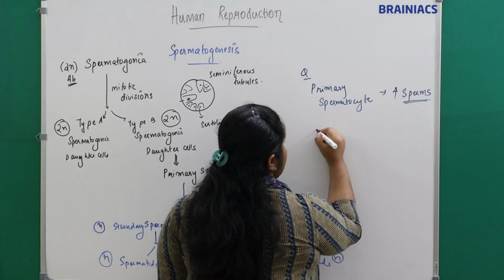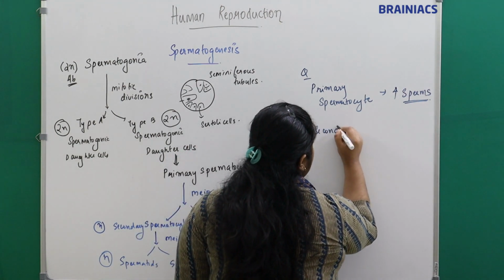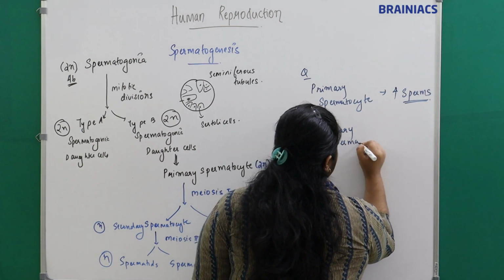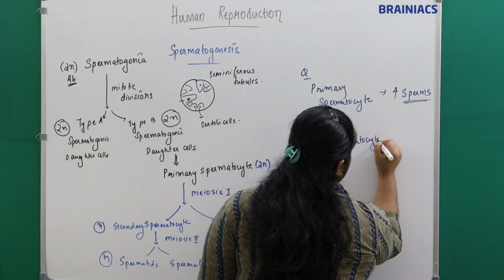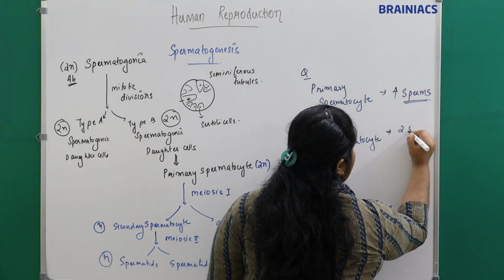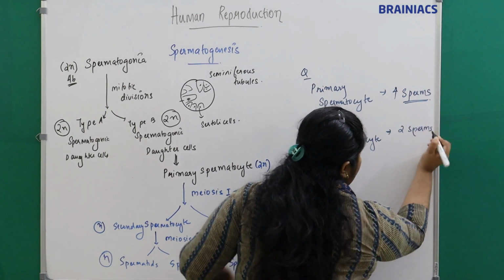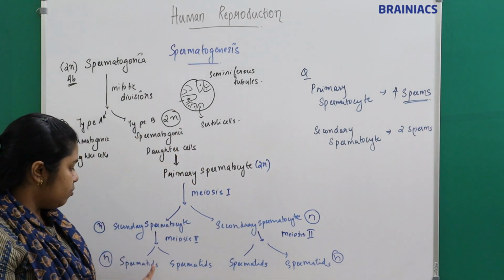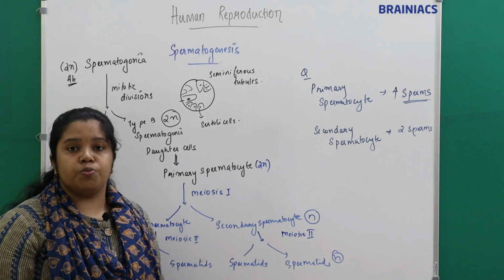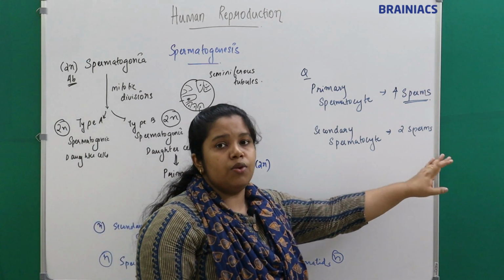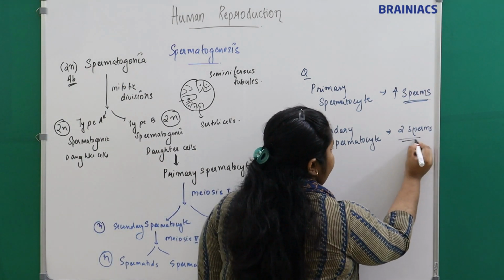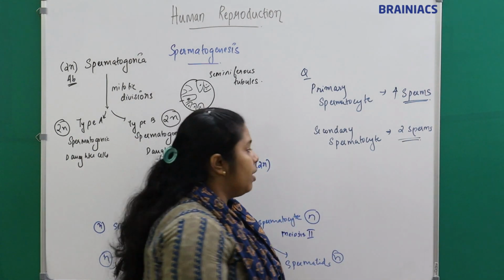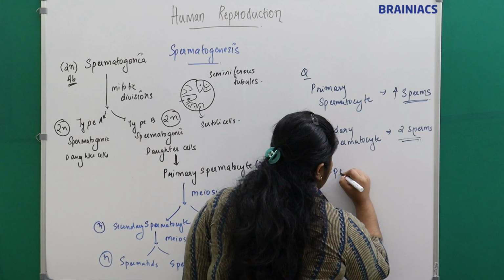What about from a secondary spermatocyte? We'll get 2 sperms, because 2 secondary spermatocytes are formed from 1 primary spermatocyte, and each secondary spermatocyte will give rise to 2 sperms. Then the next question: how many sperms are produced from a spermatogonia?